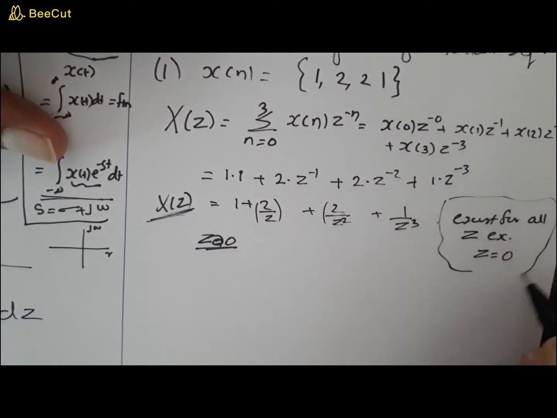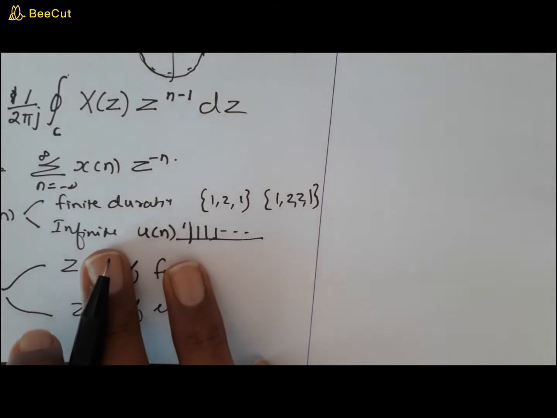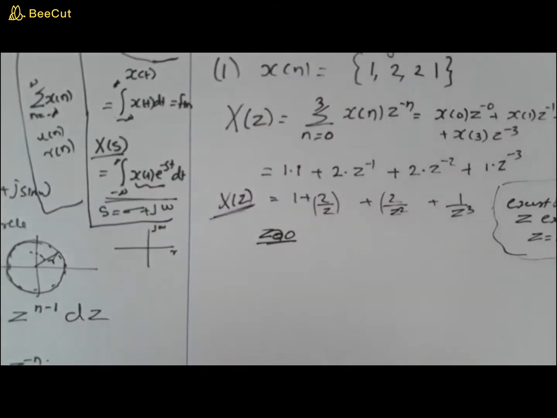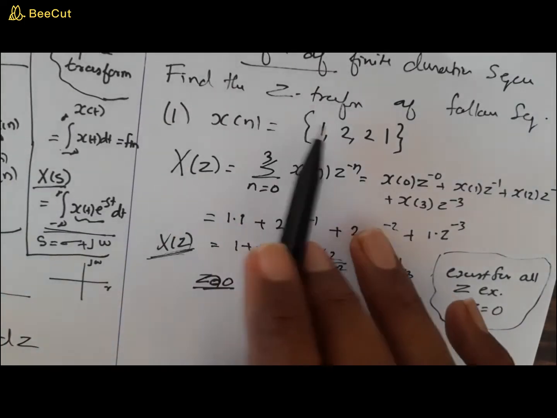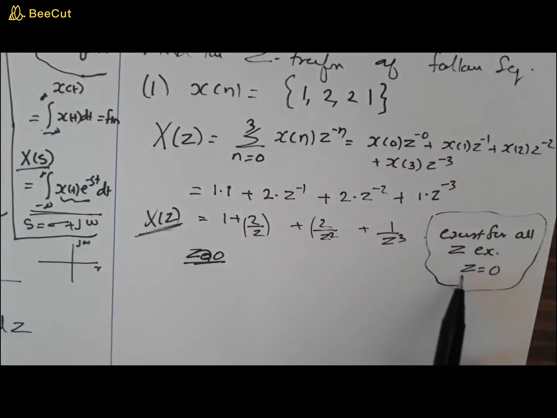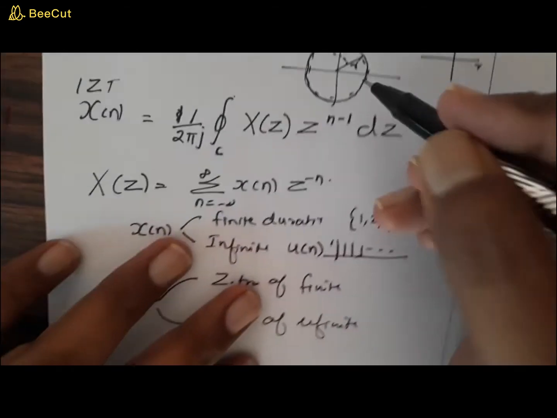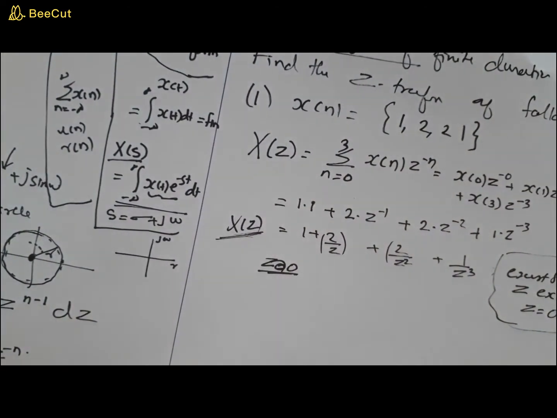This is a very important statement that you need to write about the existence of z. The existence of the z transform must definitely be specified when you deal with infinite duration sequences, where it is more important, but it is a good practice to always specify it. So this particular signal has a z transform like this, but it exists for all z except at z is equal to 0, that is, at the origin. Except at the origin, it has the z transform anywhere on the z plane.